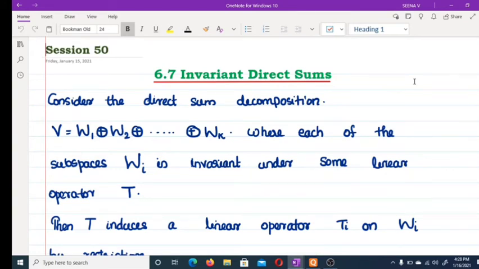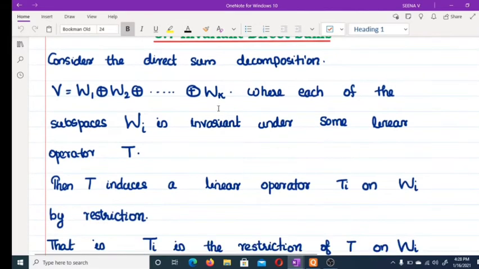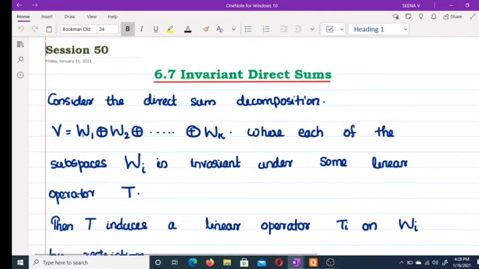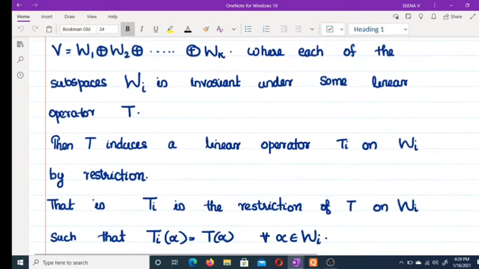Okay. Now consider the direct sum decomposition V equal to the direct sum of W1, W2, etc., Wk, where each of the subspaces Wi is invariant under some linear operator T. You already know V equals W1 plus etc. plus Wk if and only if V equals the sum of W1 etc. Wk and W1, W2, etc., Wk are independent. Here the given condition is that the Wi's are invariant under some linear operator T.